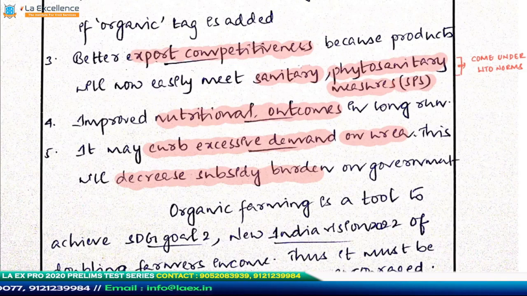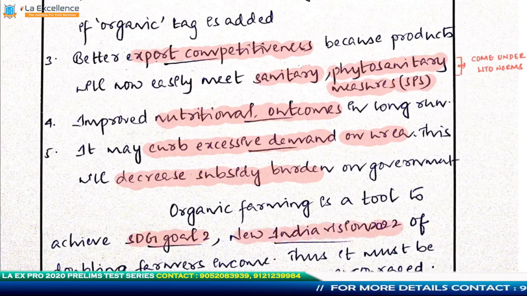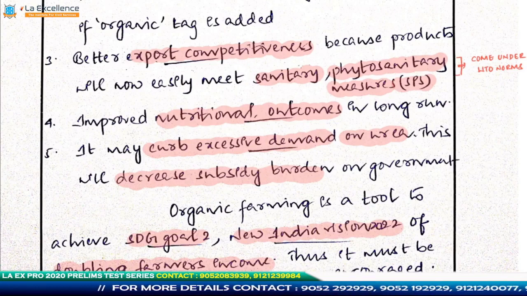So these are the points he has written. In addition to this, he says the following in his conclusion. Organic farming is a tool to achieve SDG Goal 2, Sustainable Development Goal 2, and then the New India Vision 2022 of doubling farmers' income. Thus, it must be encouraged. Okay, so this is a decent conclusion.